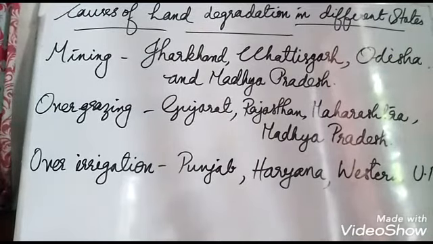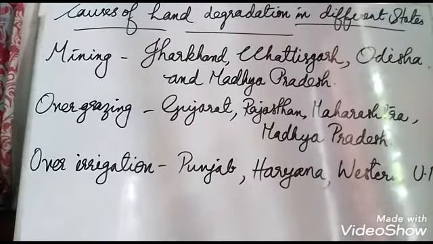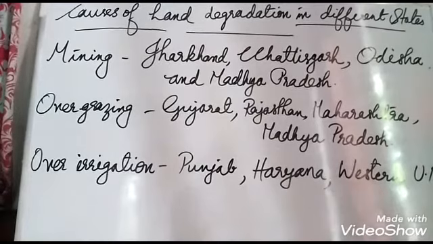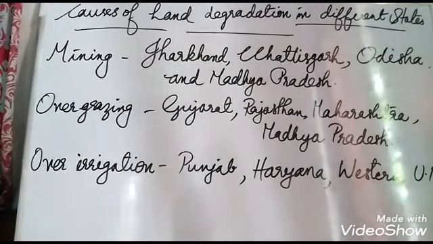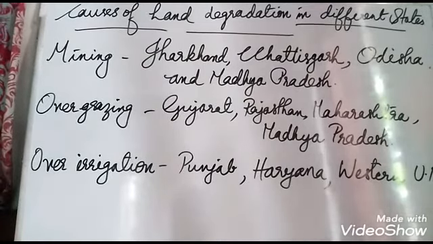You have studied land degradation already in the 8th standard when you studied resources. Land degradation is the decline of biological or economic productivity of the land. It is a result of natural or man-made activities, but most land is degraded by man-made activities.